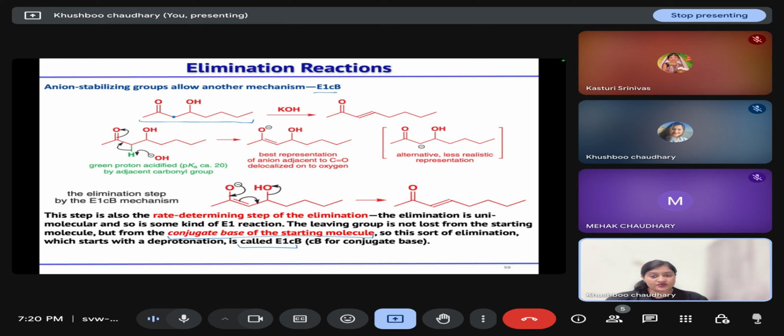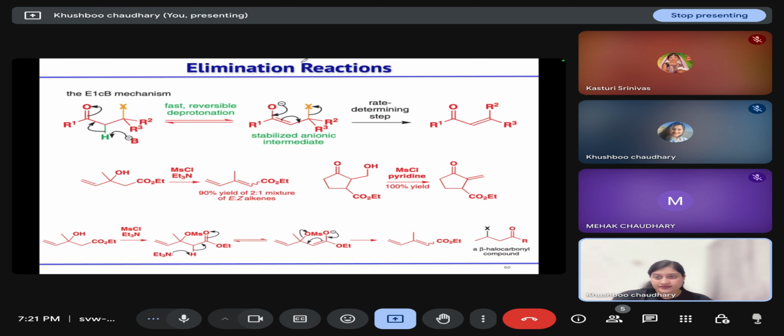Where deprotonation occurs from, or elimination occurs from the conjugate base of the starting molecule. So this is the mechanism of the E1cB reaction, where your base will abstract the proton, enolate will form, it will revert back to leave the leaving group, and your alpha beta unsaturated compound you will get as the product.